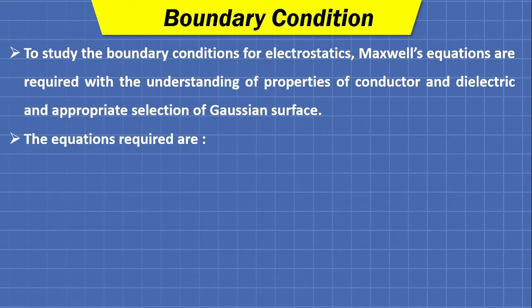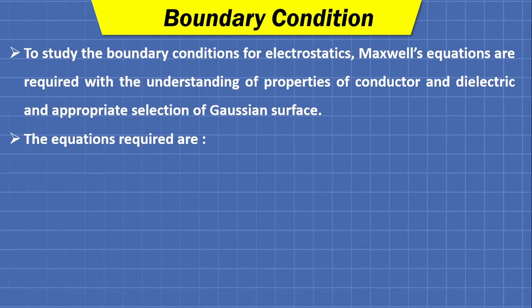Ultimately, the laws are globally defined and true in a general sense. But whenever we need to prove something with the help of derivation, our wisdom regarding the selection of the closed path and the closed Gaussian surface is very important as far as calculation effort and calculation time are concerned.